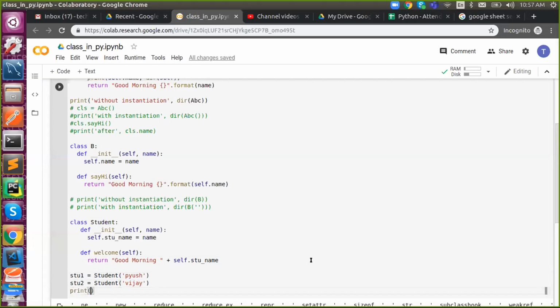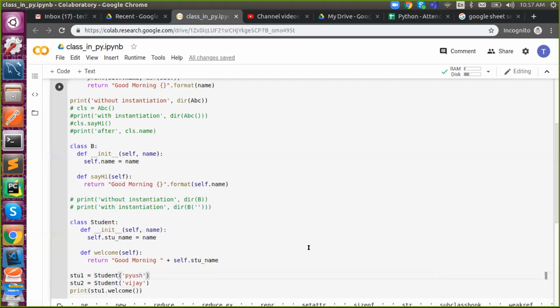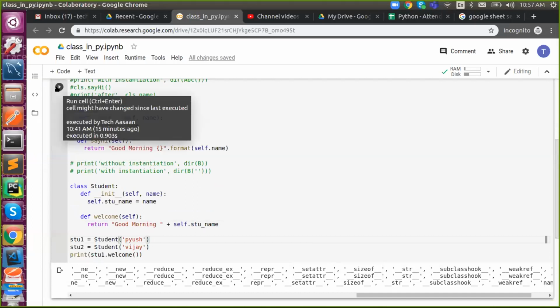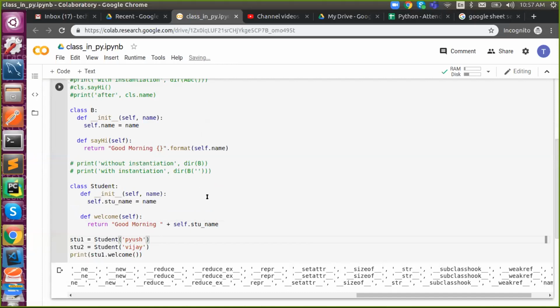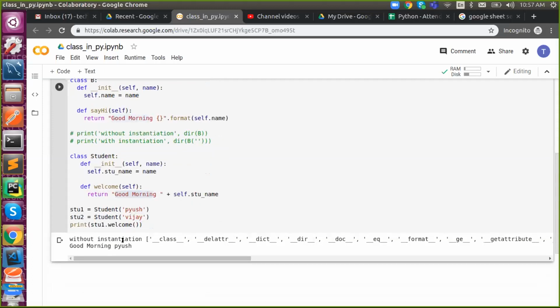So when I print stu1 dot welcome, what will happen? Good morning. Got it? Good morning, Piyush.